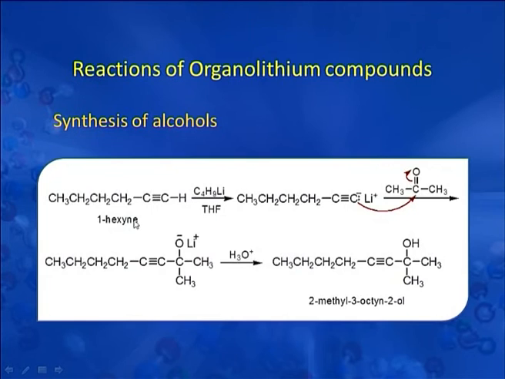Here you can see this is 1-hexyne, a terminal alkyne having an acidic hydrogen, reacting with normal butyl lithium, forming this alkynyl lithium, which reacts with ketone acetone and generates a tertiary alcohol. So, a very complex tertiary alcohol molecule can be generated by this sequence of reactions.